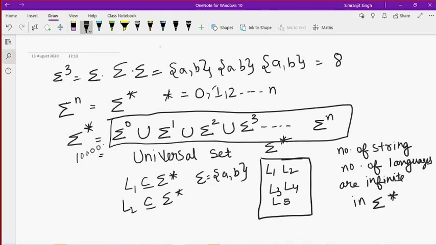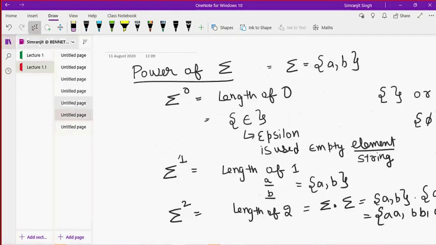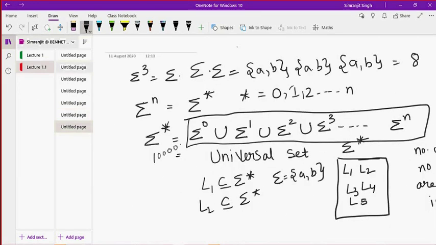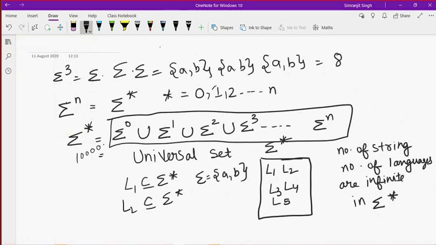So at that particular instant, sigma star is going to be a hell of a lot of strings and a hell of a lot of languages. I am not able to count it, and no computer is able to find it. This is the problem that we are facing.